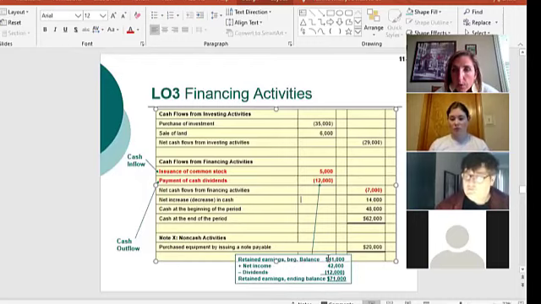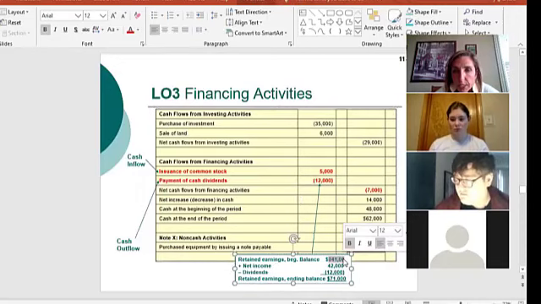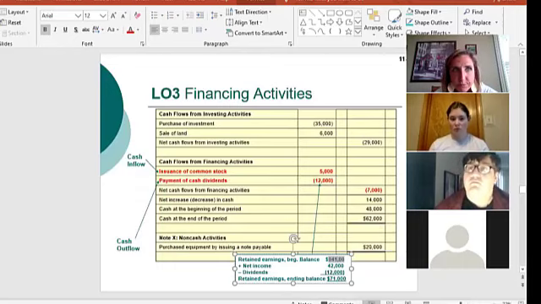So on your homework, when they tell you things like, here's my beginning retained earnings, and they tell you the net income, but they don't tell me the dividends, and they do give me the ending retained earnings, I could solve for that one unknown, like if it were an X in an algebra problem. So that is kind of the crux of the financing and investing sections.